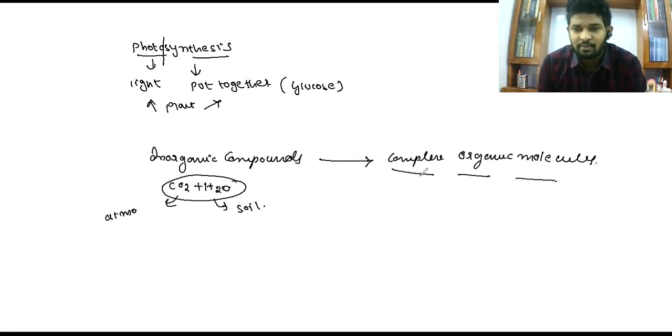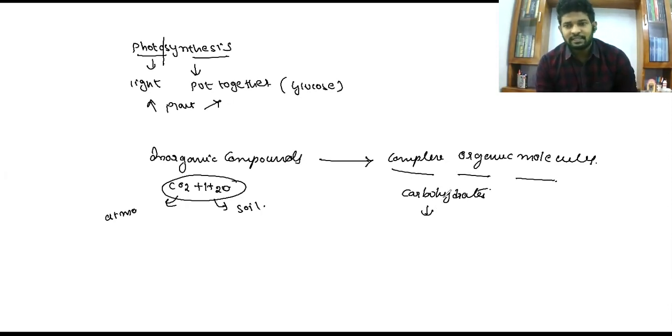What is this organic molecule? Organic molecules are the molecules which are produced inside our body. The organic molecule which is produced inside the plant is known as carbohydrates. In chemical form, this carbohydrate which is produced inside the plant, we call glucose.